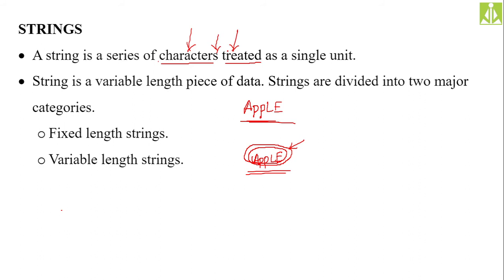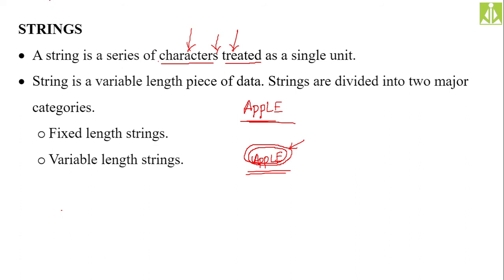The string length can be known, because if you know the length of the string, that means you are separating the string, isn't it? So string is a variable length piece of data. Strings are divided into two major categories. The first one is fixed length strings, where the size of the string is known in advance, and the other one is variable length strings, where the size of the string is completely unknown.